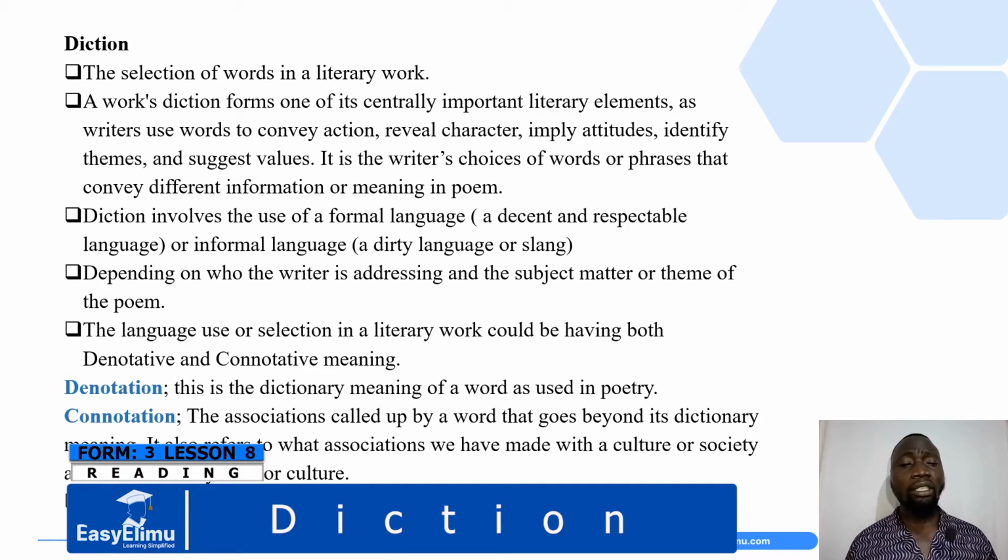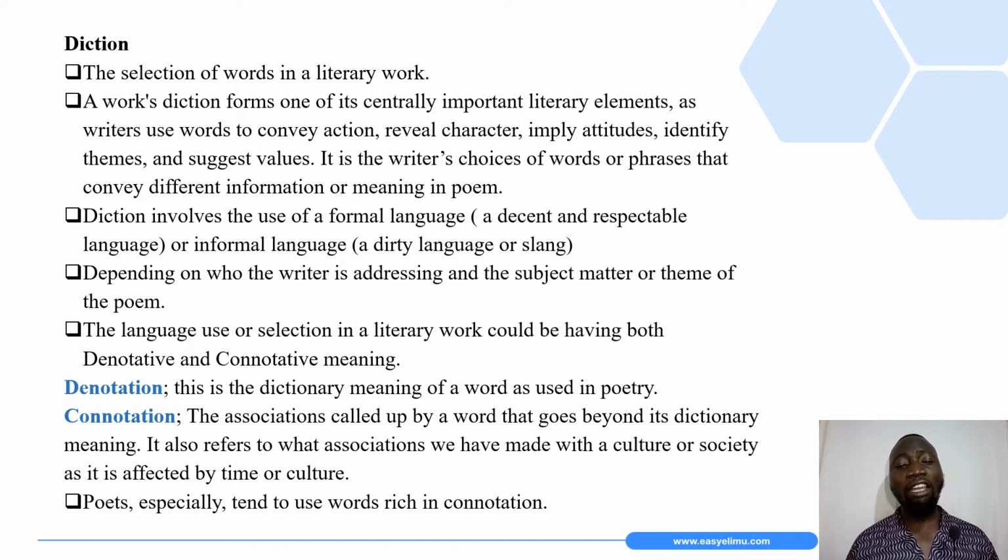So diction involves the use of a formal, that is a decent and respectable language, or informal language, that is a dirty language, or sometimes slang. Depending on who the writer is addressing and the subject matter or theme of the poem, the language used in a literary work could have both denotative and connotative meaning.